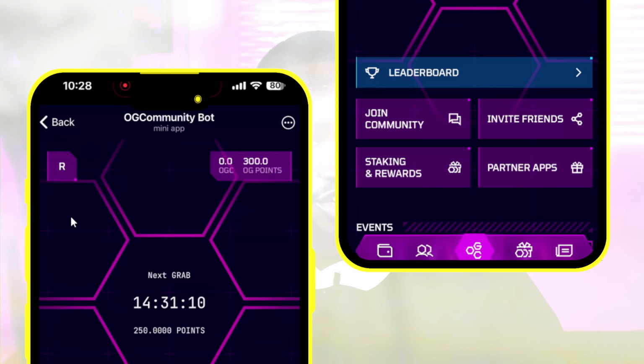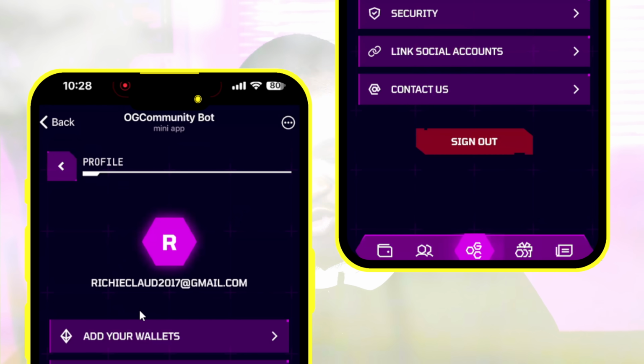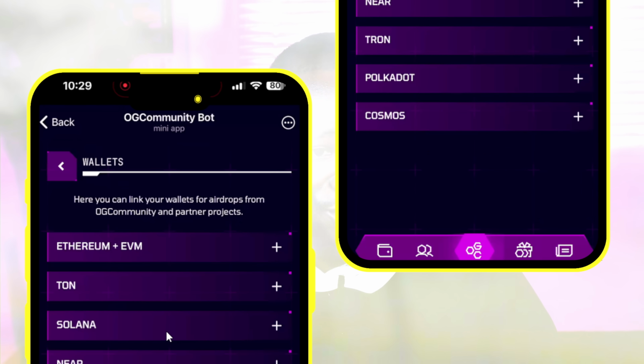If you click on your profile name right here, which is R, here you can add your wallet. You can see add your wallet. Here you can link all your social accounts. So you are going to add your wallet. And what wallet are you going to add? We have the Ethereum EVM, we have the Ton, we have the Solana, we have the Near, we have the Tron, we have the Polkadot, and we have the Cosmos.